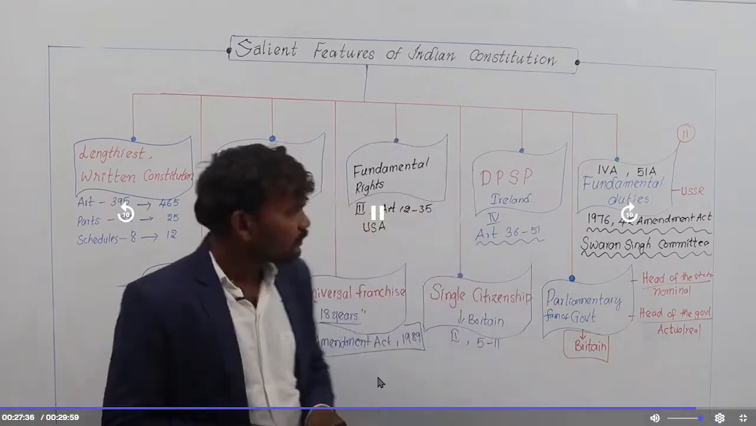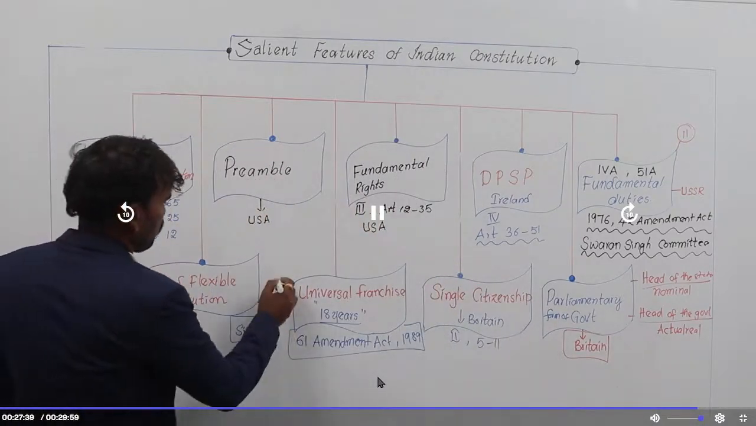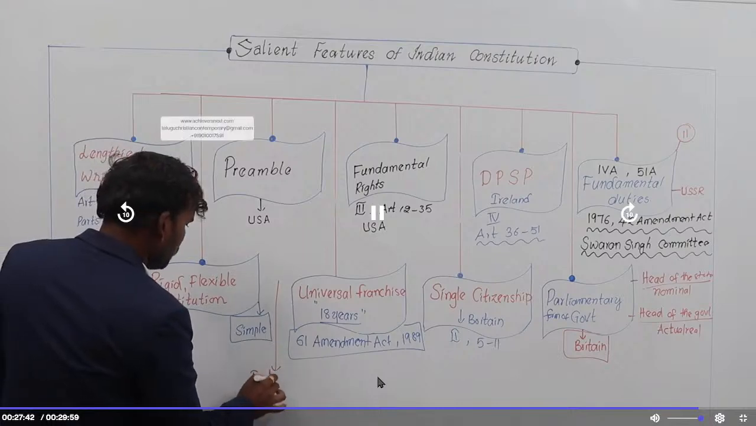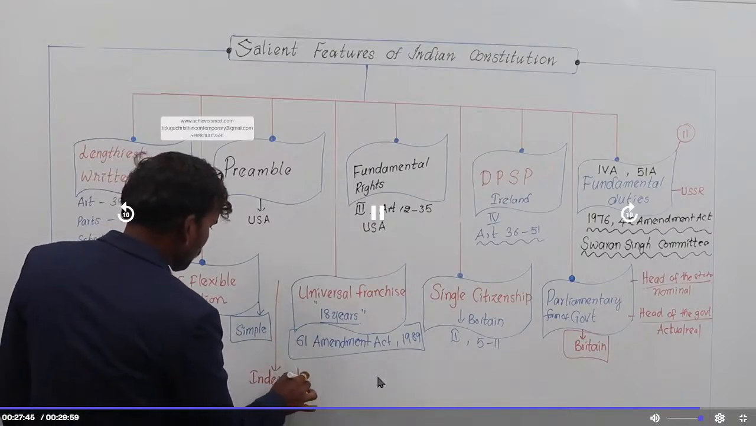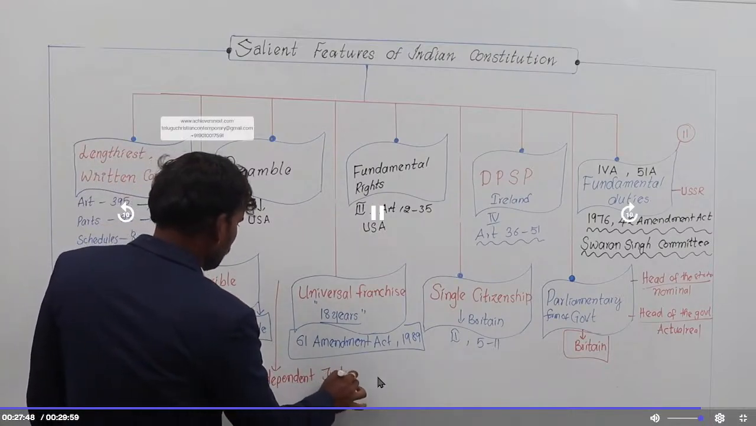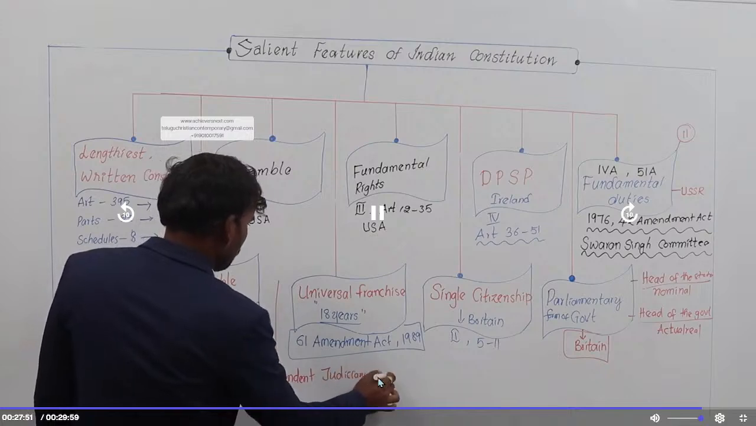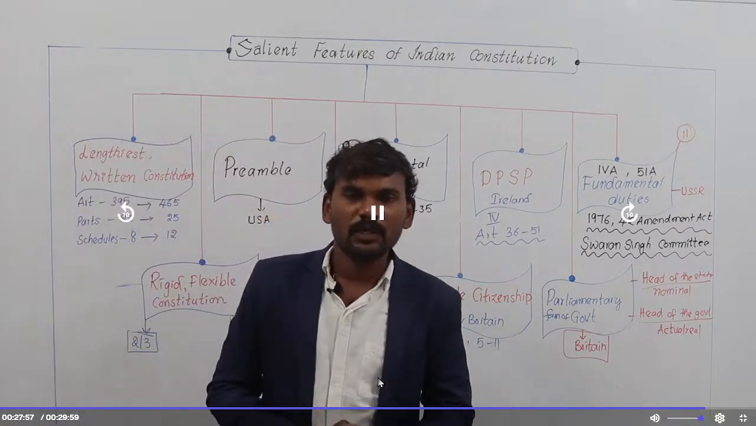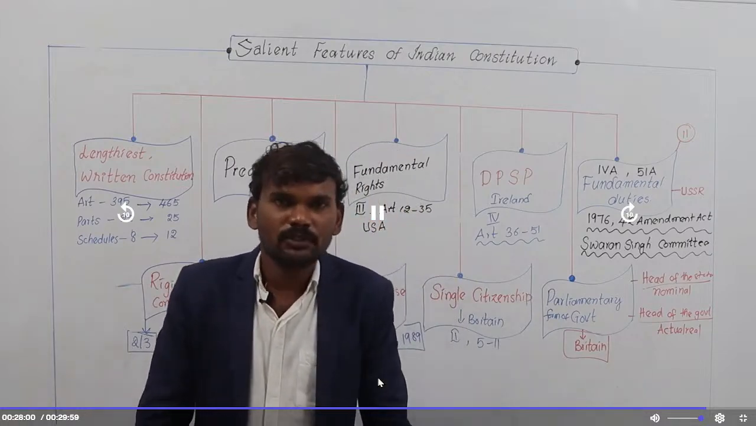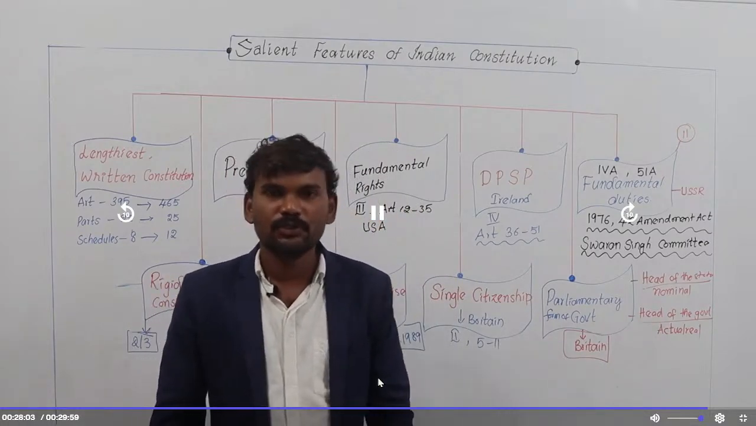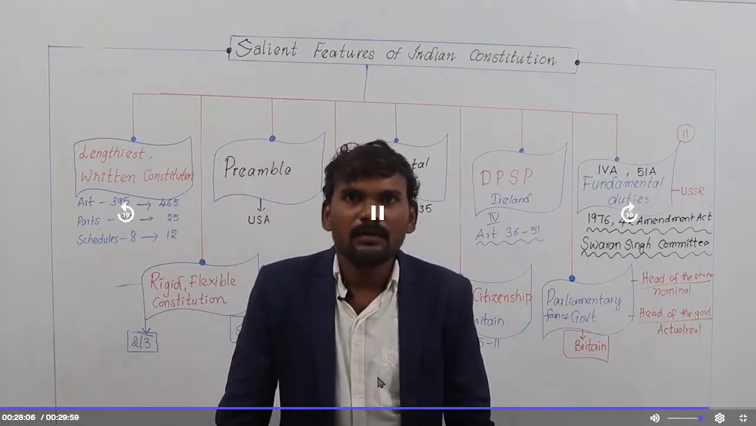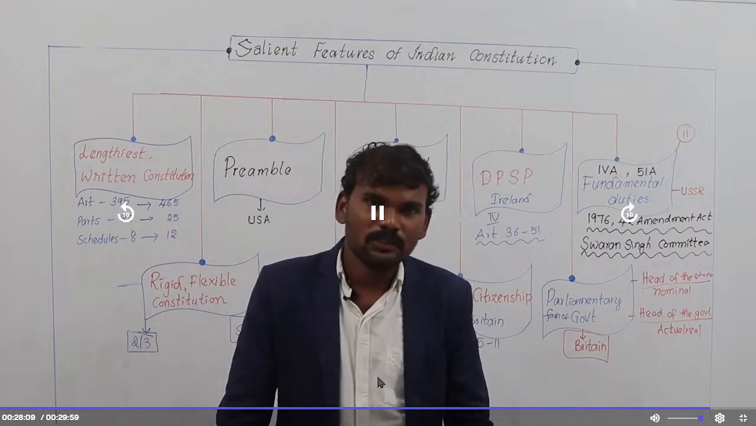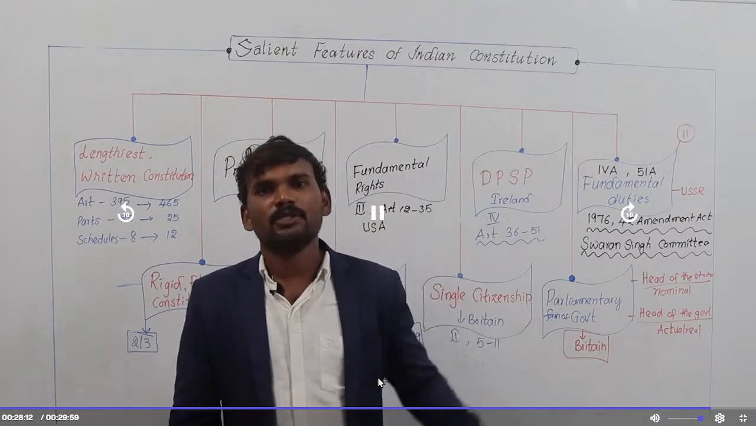And coming to the next one, independent judiciary system. It is also one more salient feature of our Indian Constitution. The concept of an independent judiciary system is borrowed from the American Constitution. In India, both the Supreme Court and High Courts, and other district courts, are completely separated from the executive.